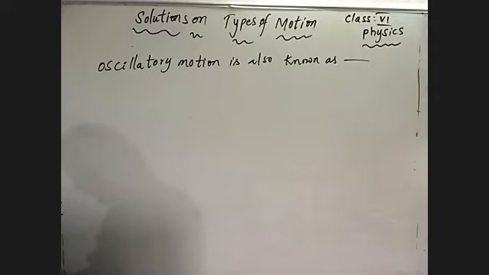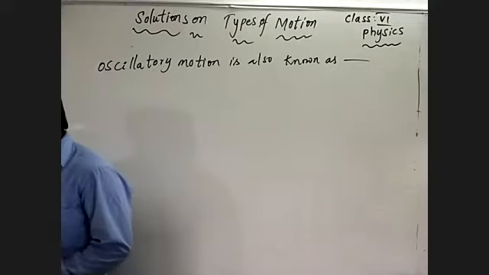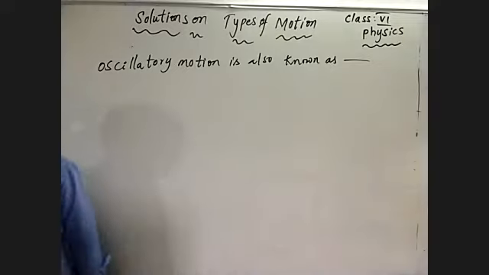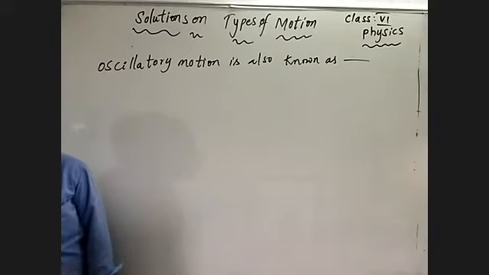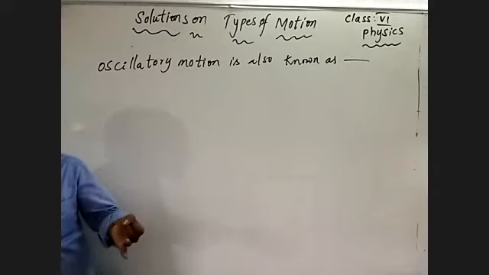Can we call oscillatory motion linear motion? Is it possible to call oscillatory motion linear or circular motion?